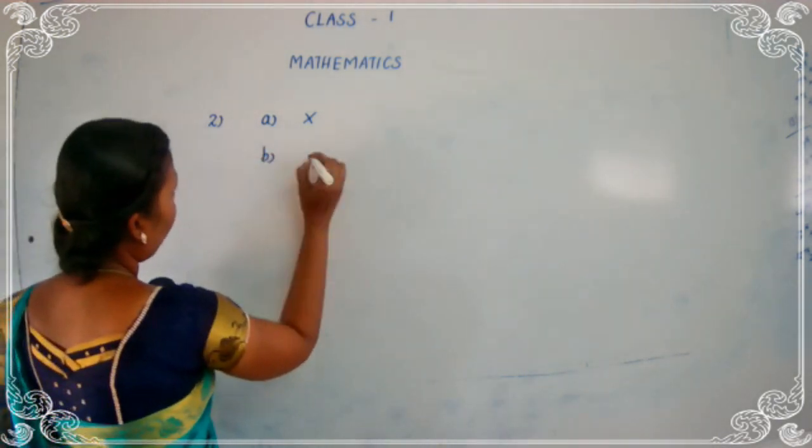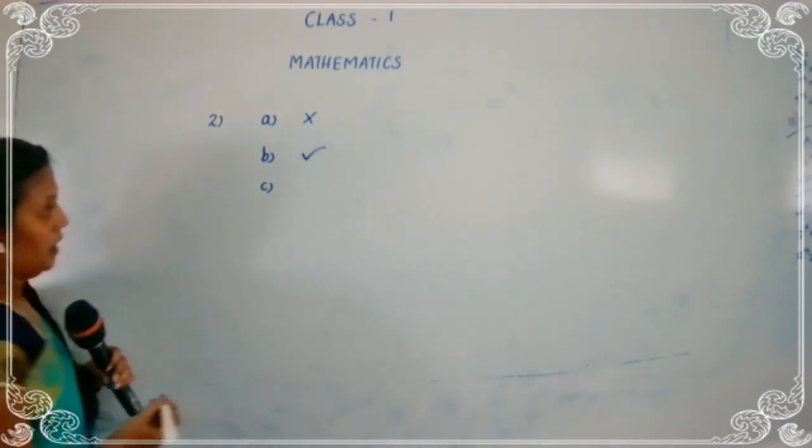Then the second one. 65 is between 64 and 66. Is it correct or wrong, children? Yes, right. 65 is in the center of which two numbers? 64 and 66. Is that right, children? So the second question B is correct. Then we have to see the next one, C.